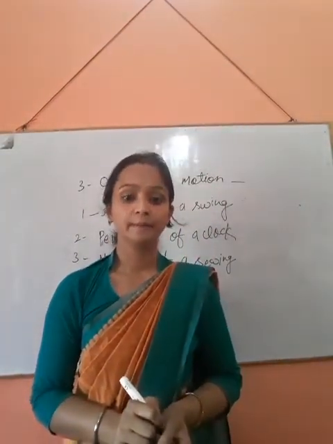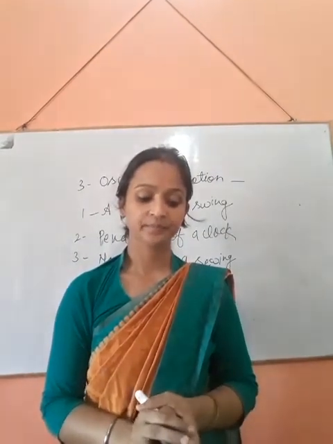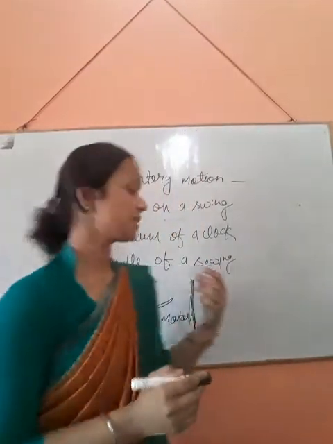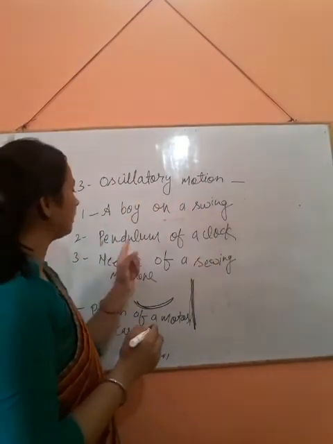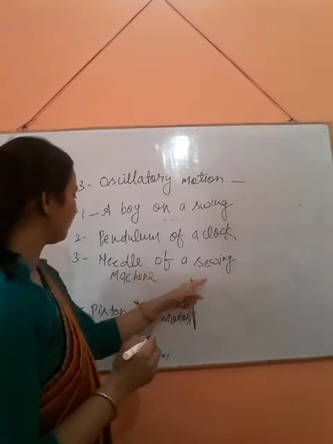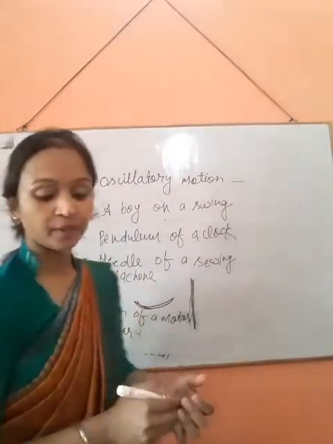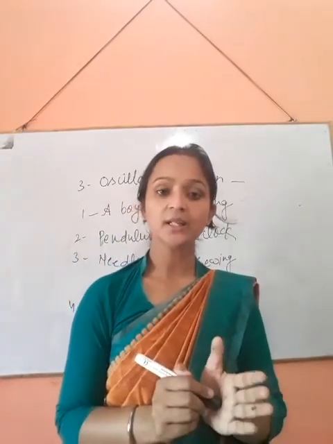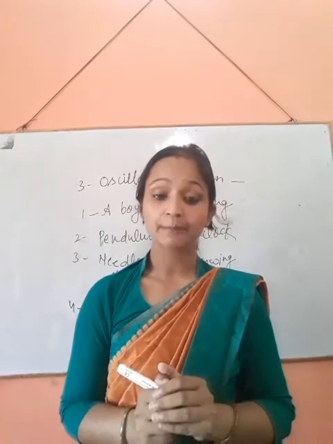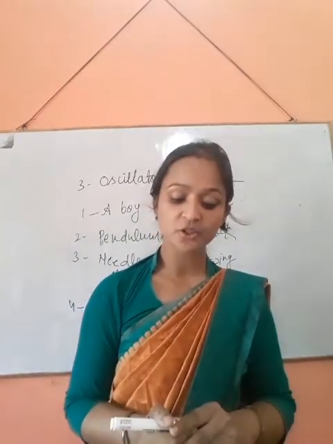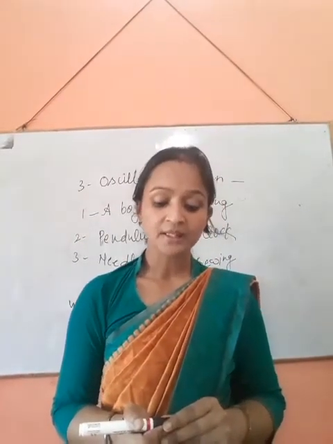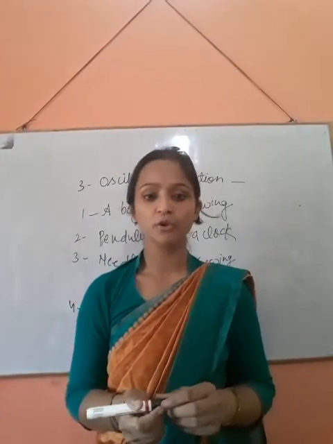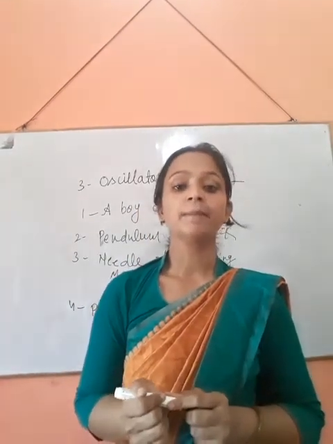So in this definition we saw the examples: a boy on a swing, the pendulum of a clock, the needle of a sewing machine, and the piston of a motor car. Similarly, the pressing cylinder of a juice machine at a fruit seller's shop and the piston of a spray pump all perform oscillatory motion.